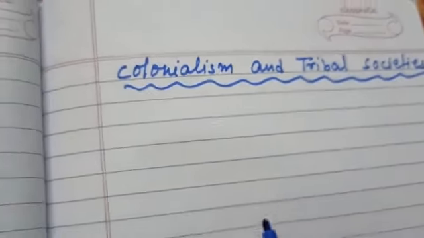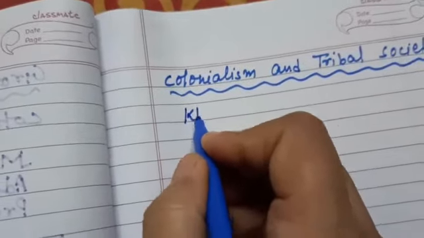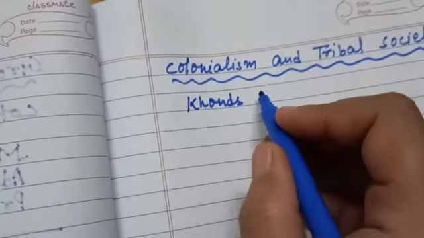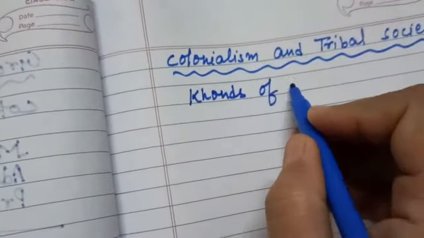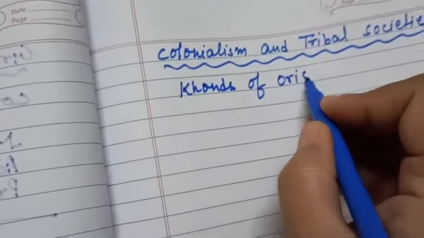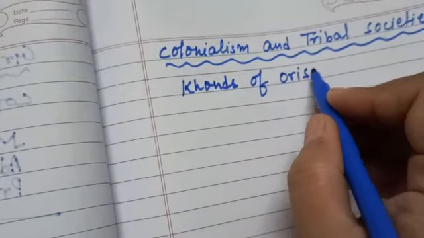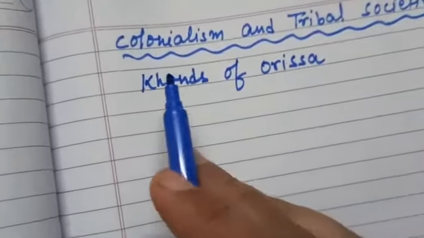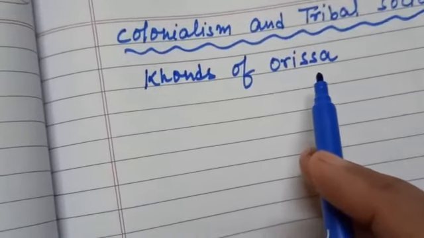Most tribals, like the Khonds of Orissa, in 1 mark questions, they always ask questions about the tribal groups. Like, Khonds were from which state of India? You can write Khonds from Orissa. Khonds of Orissa practice shifting cultivation.